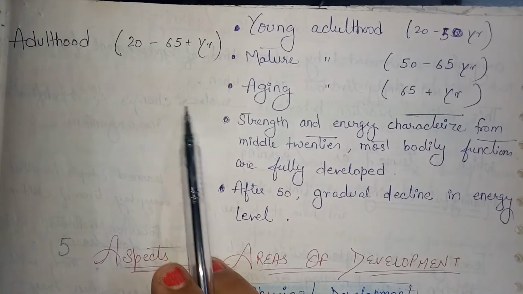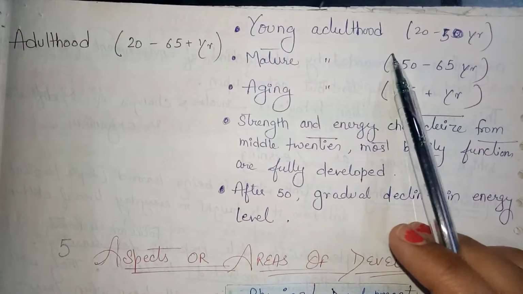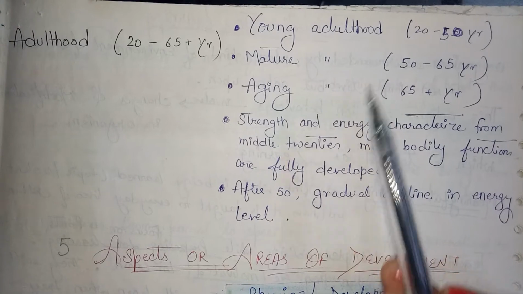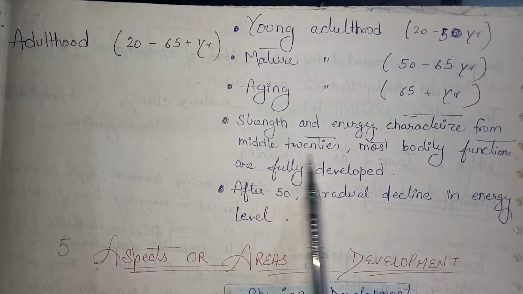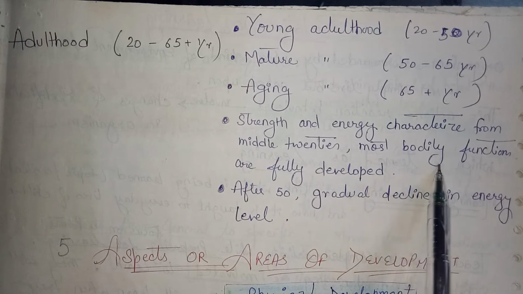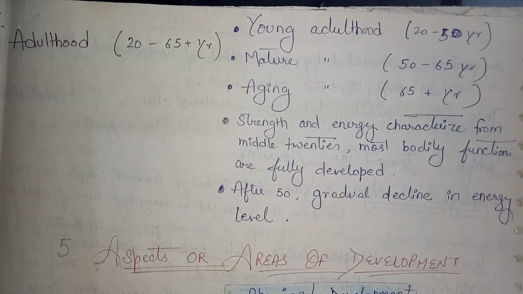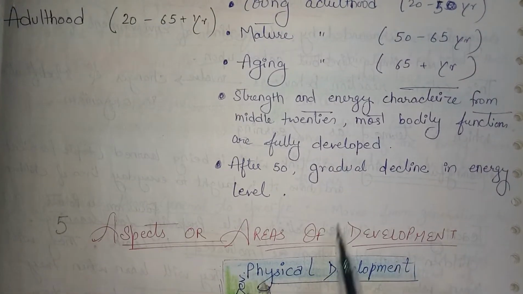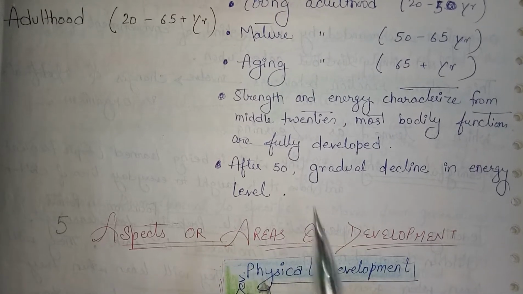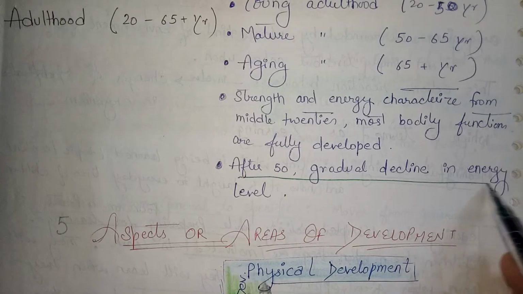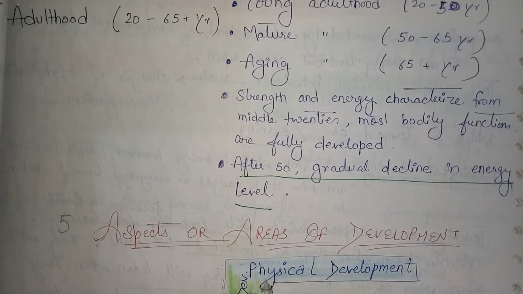Adulthood, 20 to 65 plus. Young adulthood, mature adulthood, aging adulthood. Strength and energy characteristics from the mid 20s. Most bodily functions are fully developed. After 50, there is a gradual decline in energy level. Important: at what stage does the energy level decline?